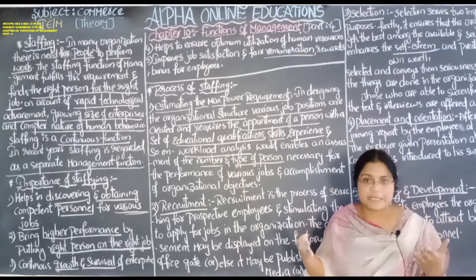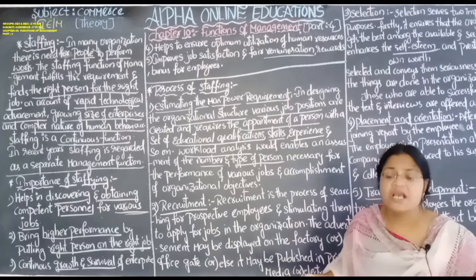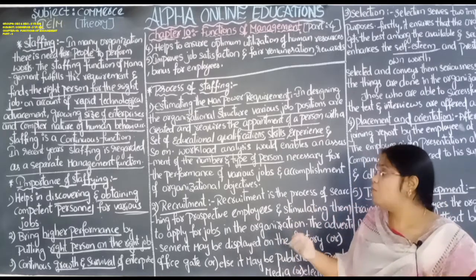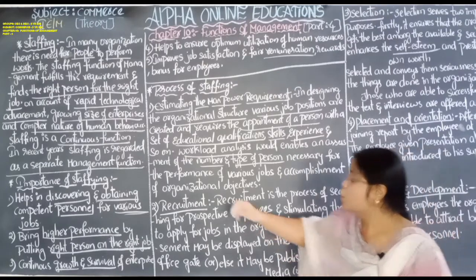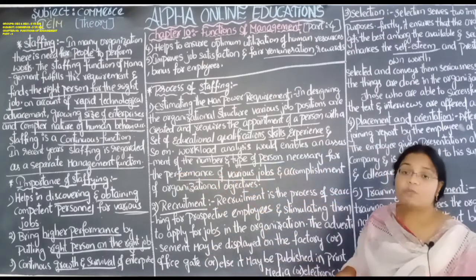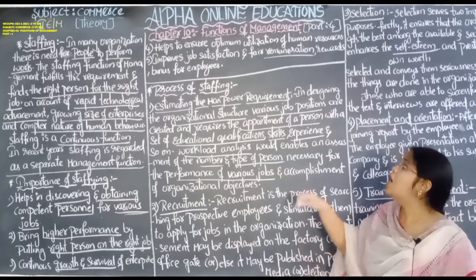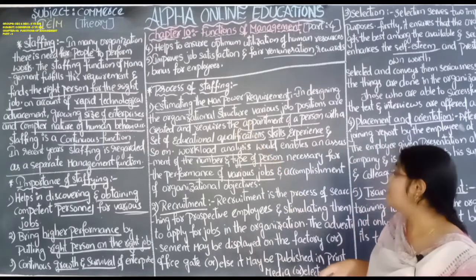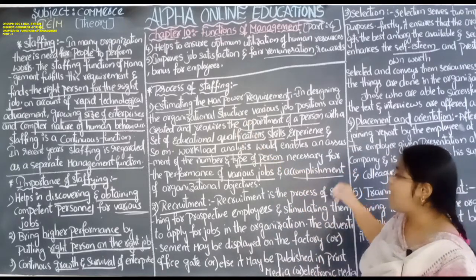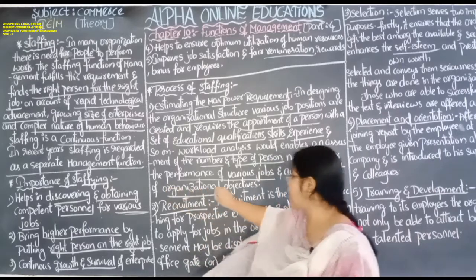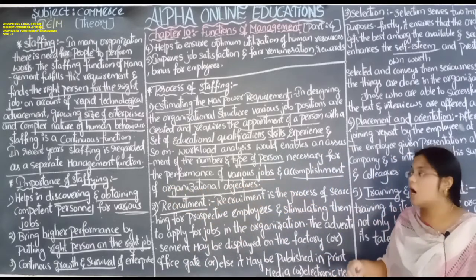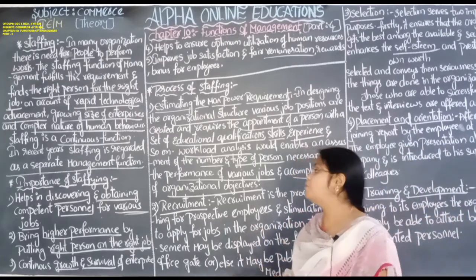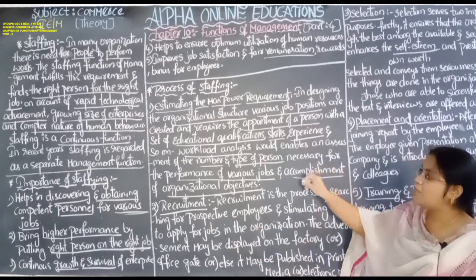What type of persons means what type of employees we require, and in what numbers we require them to perform various jobs of the organization and for the accomplishment of organization objectives. Accomplishment means the achievement of organizational objectives with the employment of the persons.